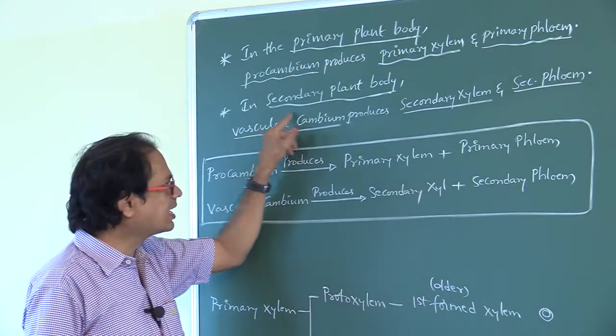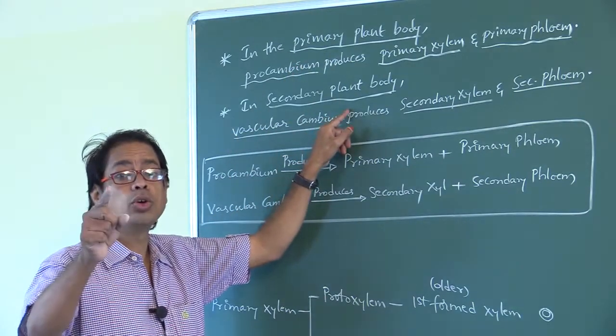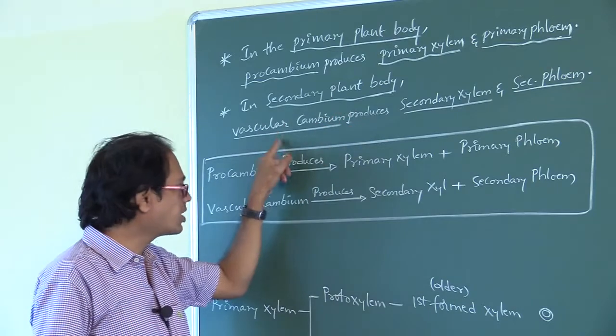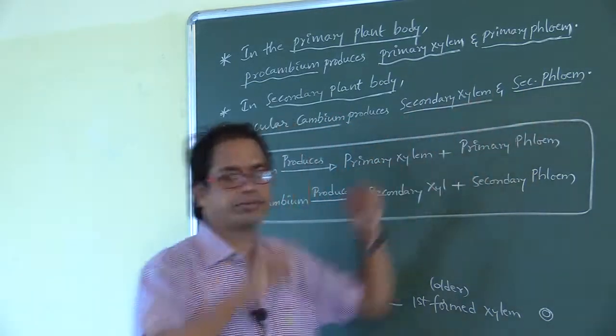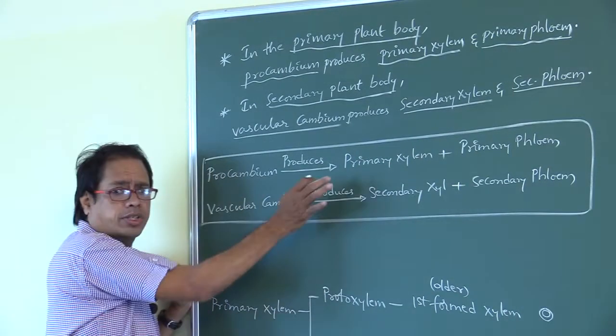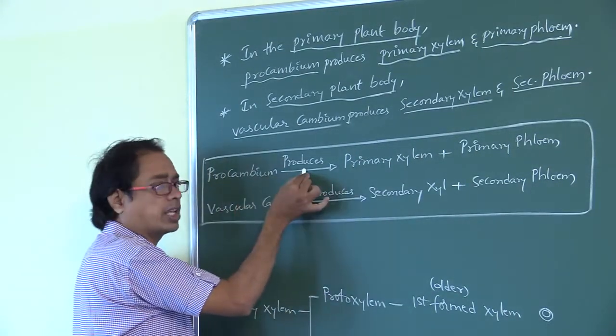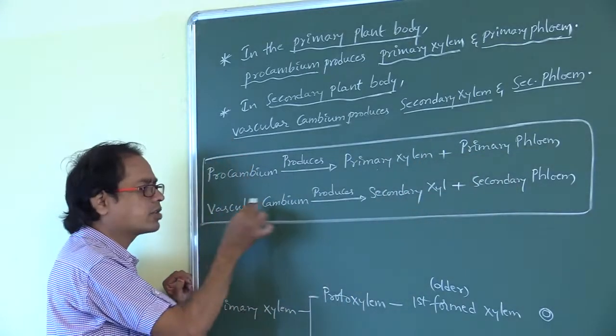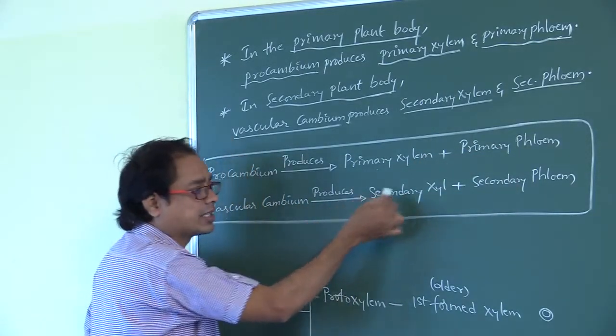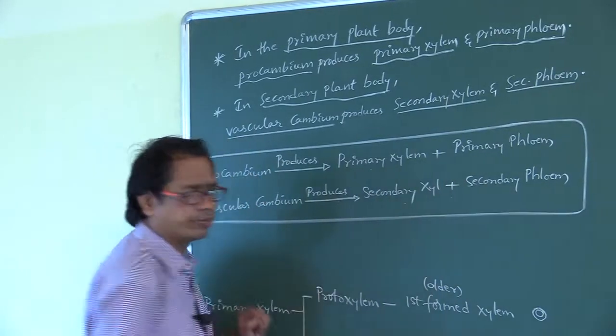Next, in the secondary plant body, that is during secondary growth, vascular cambium produces secondary xylem and secondary phloem. That means this is the representation.